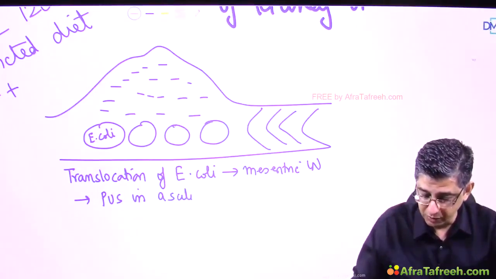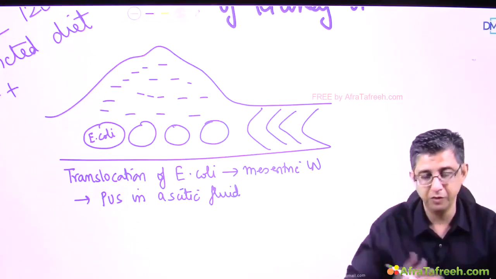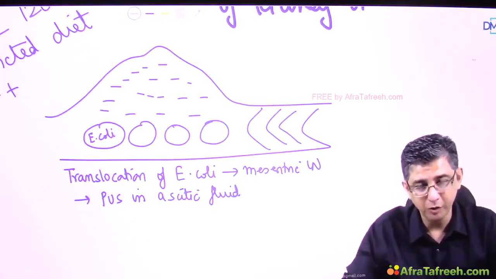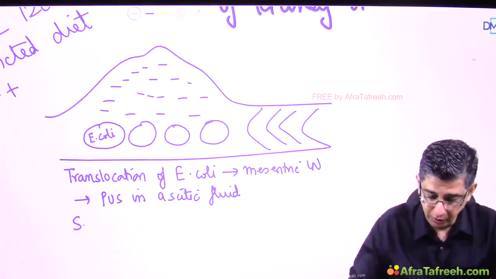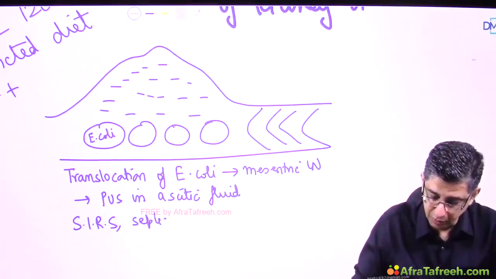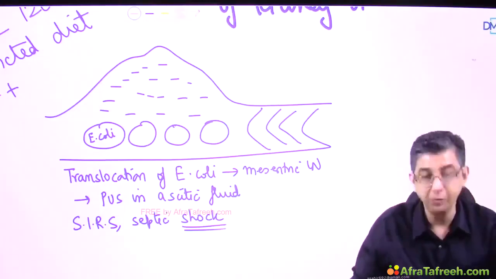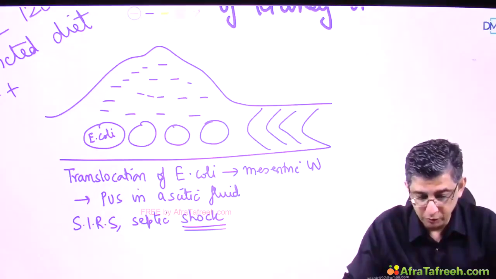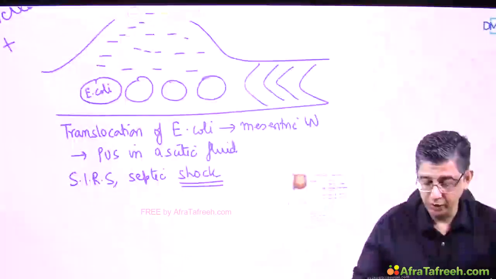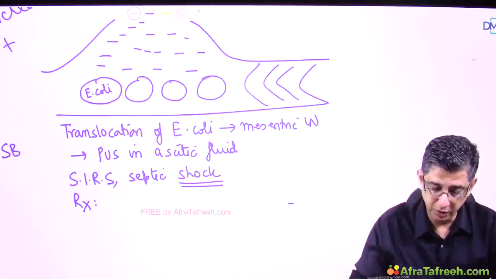So therefore there is infection in the ascitic fluid, and that would translate into development of systemic inflammatory response syndrome in a patient. There would be a development of sepsis in the patient. There would be development of septic shock in the patient, and that will compromise the renal function of the patient. Why? Because septic shock per se would reduce the perfusion of the kidney per se.